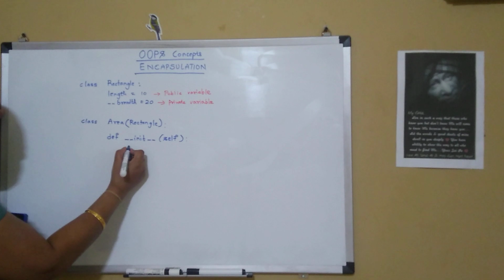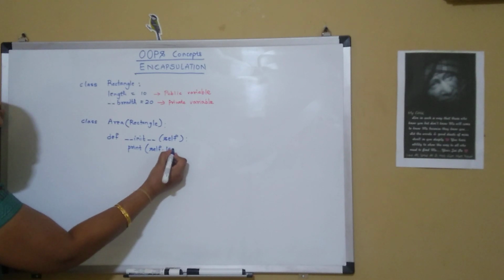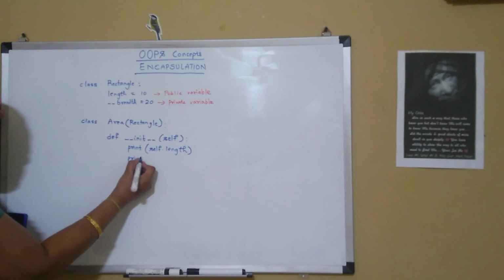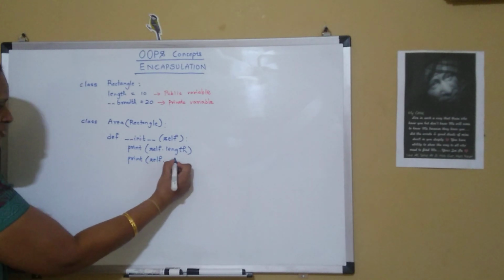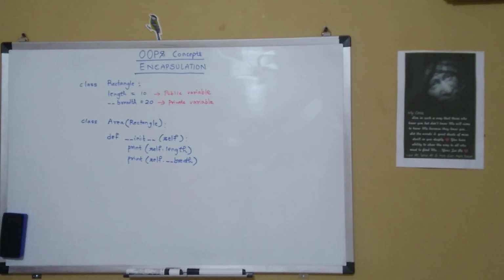And now let me say print self.length, and again print self.double underscore breadth, since it's a private variable.